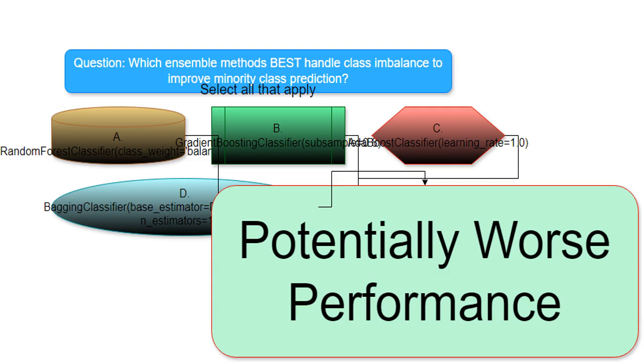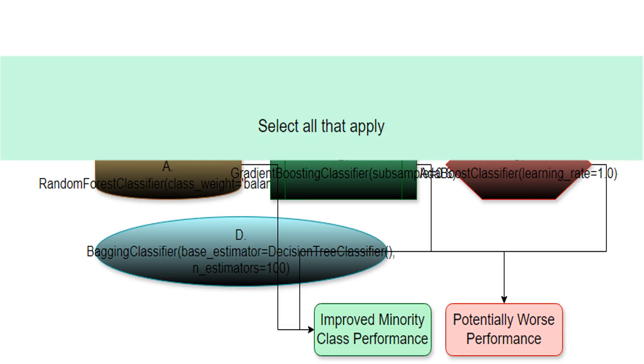This highlights the risk of choosing unsuitable methods or hyperparameters. It indicates that some choices might harm the model's ability to predict the minority class. We need to be cautious and understand the potential pitfalls of each approach. This instruction means there could be multiple correct answers. I need to carefully consider each option to find all that best handle imbalanced data and improve minority class performance.